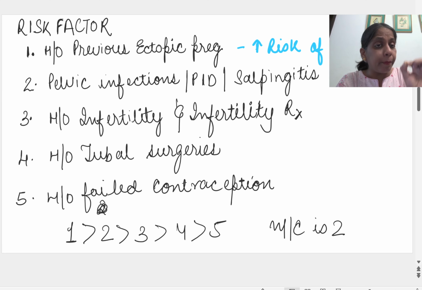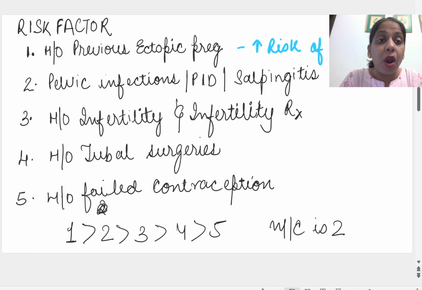Number one on the list is infection, pelvic infection, that is PID or salpingitis. Infections don't let that zygote, the embryo, move. They stop the embryo there only. So number one is pelvic infections. Number two is history of infertility.